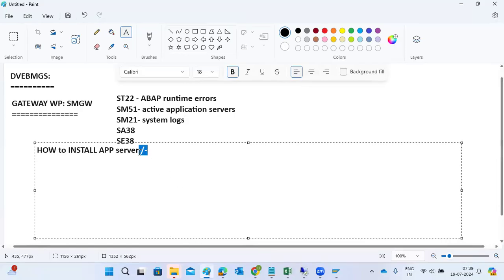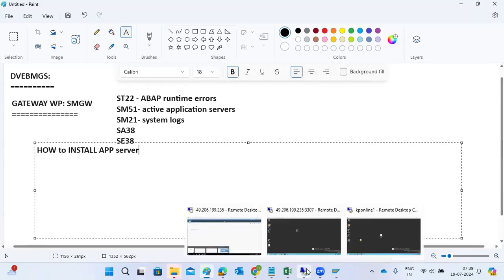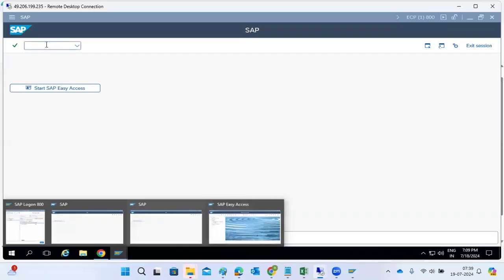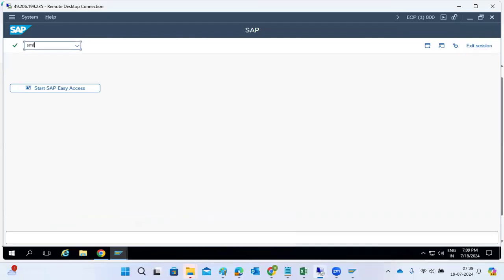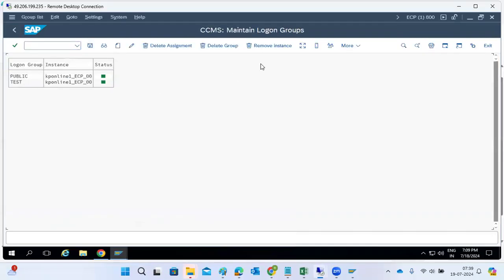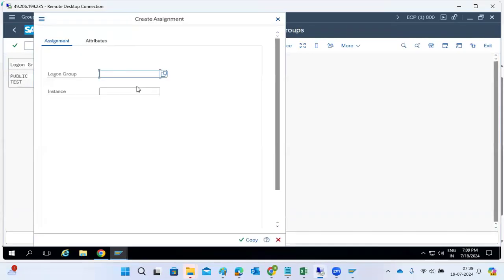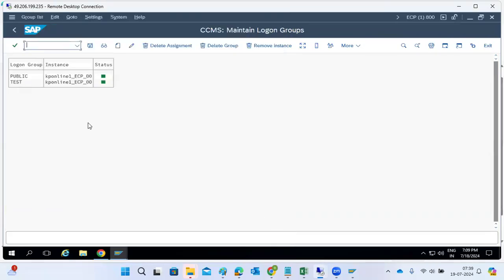First we will discuss how to install the additional application server. When you install it, here we can create multiple app servers in multiple groups. Just click on create group, then assign which application server you want. Suppose the public group is pointing to two application servers.